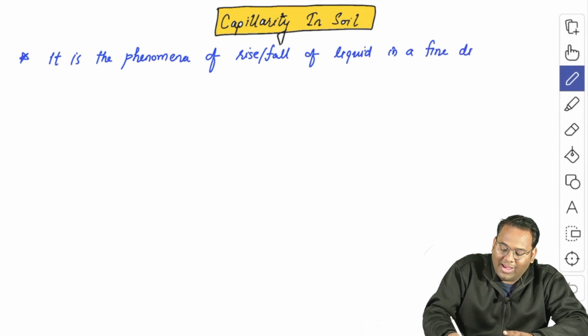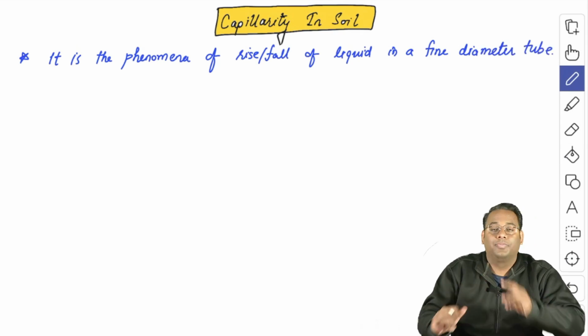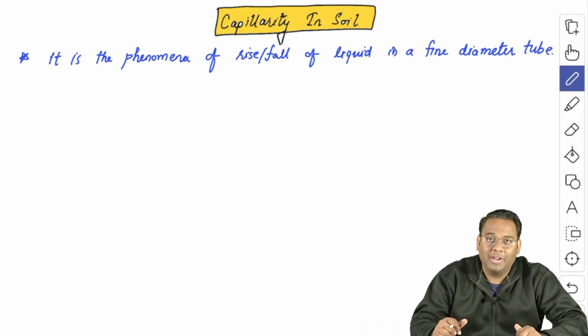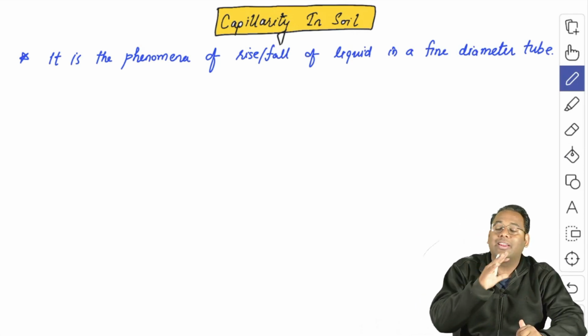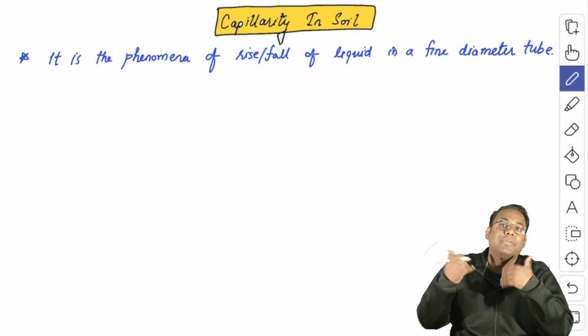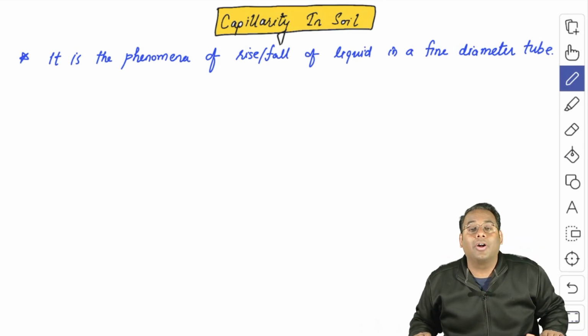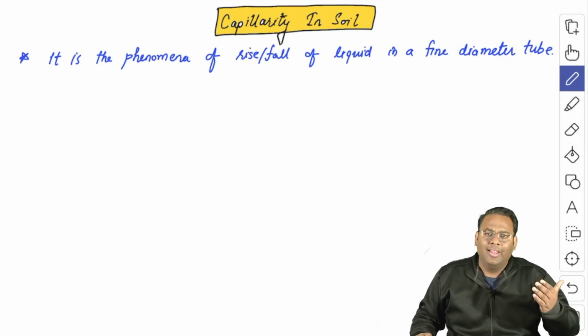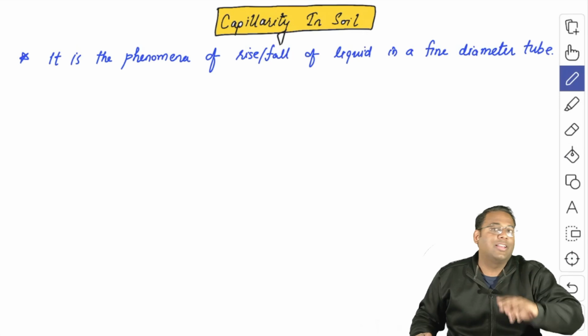Now the question arises why it occurs only in the fine diameter tube. This is not true. It is actually observable only in the fine diameter tube, but it doesn't mean that it does not happen in the large diameter. It even happens in the large diameter, but it will not be so much that you can observe it. Why? We are going to understand that also.